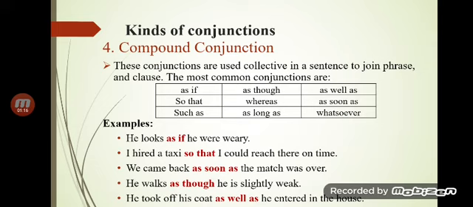What are they doing? He looked as if he were weary, he were tired. I hired a taxi so that I could reach there in no time. We came back as soon as the match was over. He walks out as though he is slightly weak. Others could be in order that, on condition that, even if, so that, provided that, as if. So these are the different types of conjunctions that we have discussed.